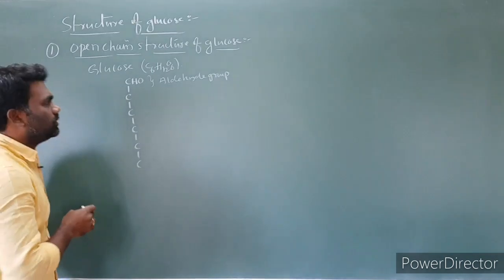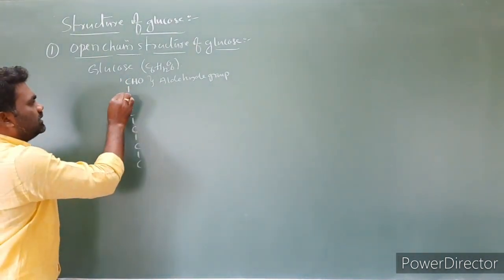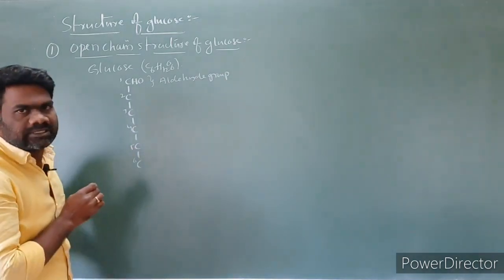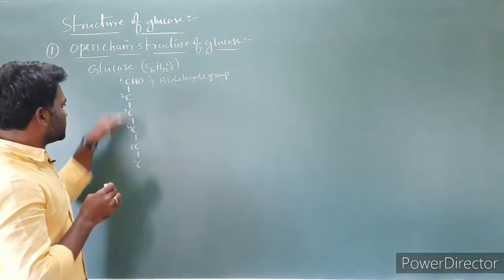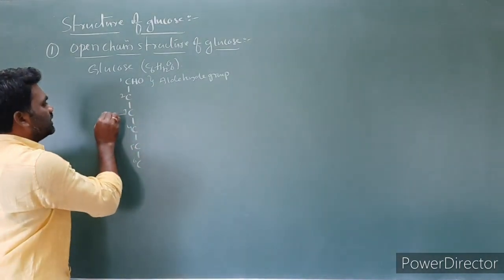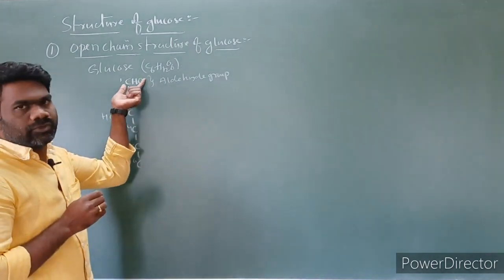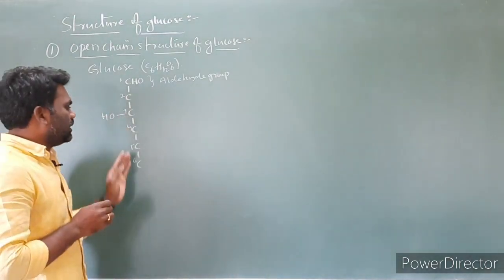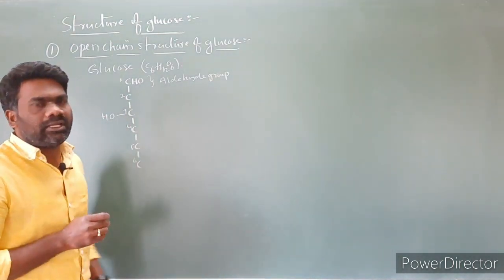In this chain, at the third carbon you take OH on the left hand side, and at all the remaining carbons you take OH on the right hand side.